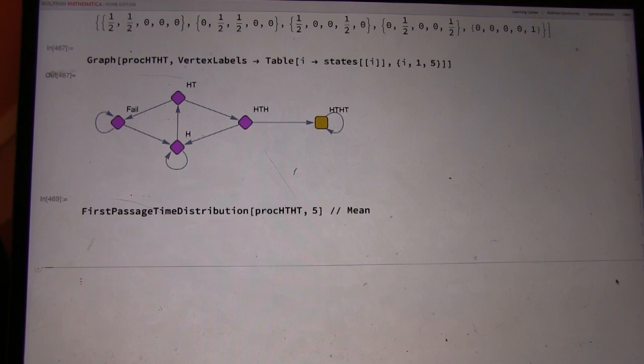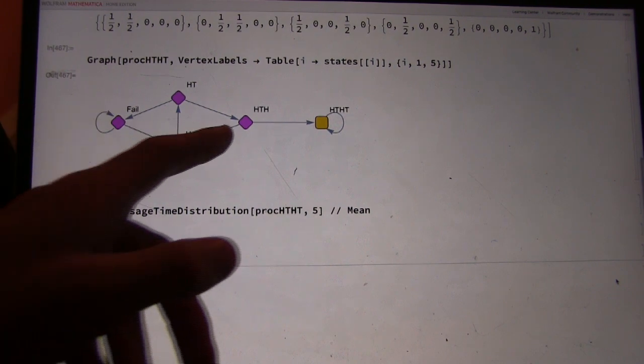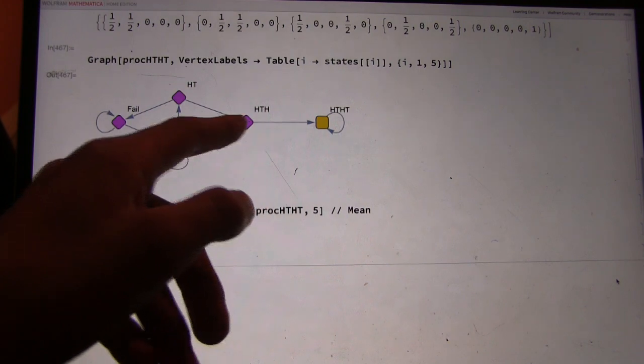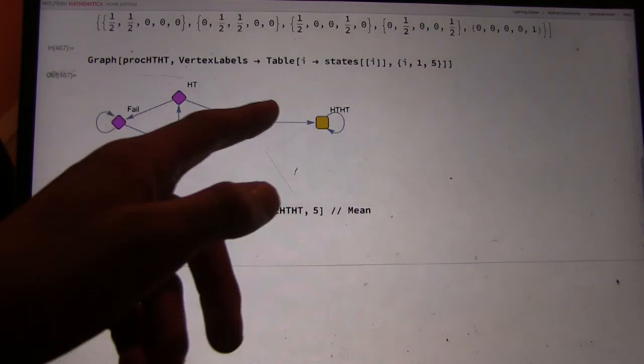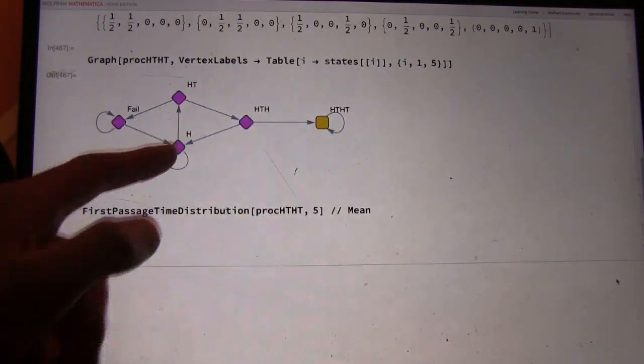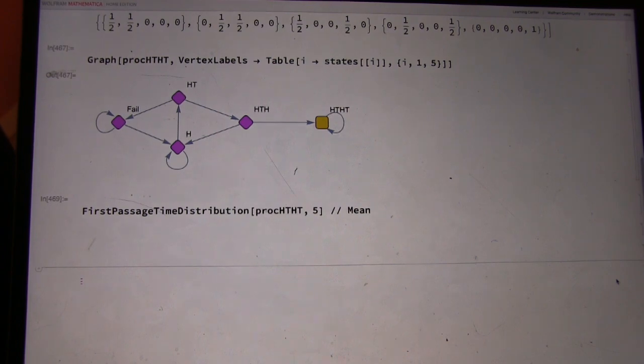What do you think? I'd say it would be a little less than 16, because when you're almost at the end, you don't immediately go back to the start. You go either to the end or you go down, not all the way to the start, but almost all the way. So maybe like 14 or something. Okay. So here we go.